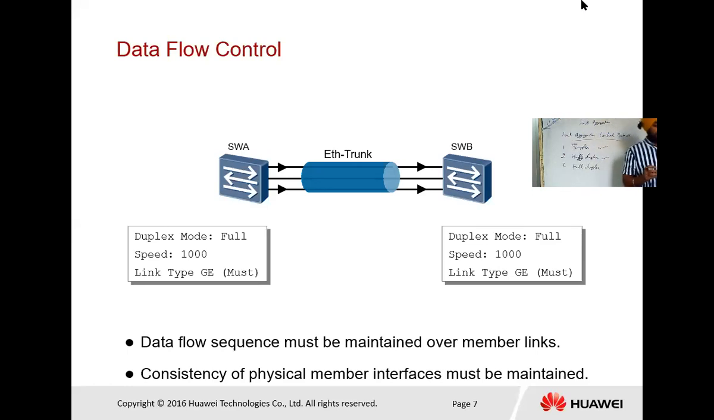So these are the conditions for making a link aggregation. First, either same source MAC address, or same destination MAC address, or same source and destination MAC address, or same source IP address, or same destination IP address, or same source and destination IP address.